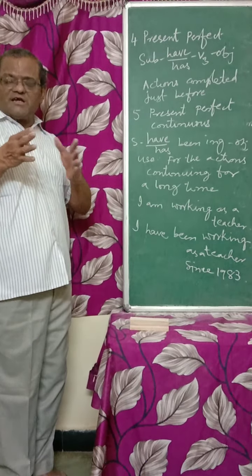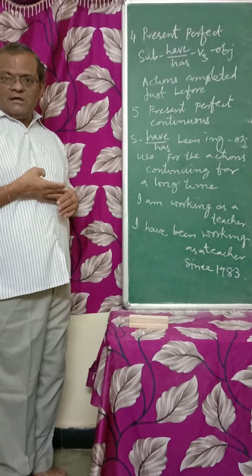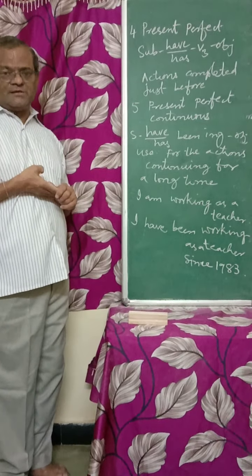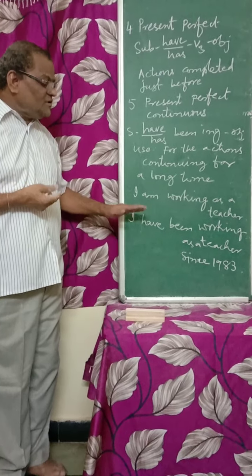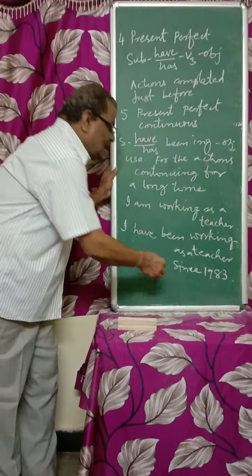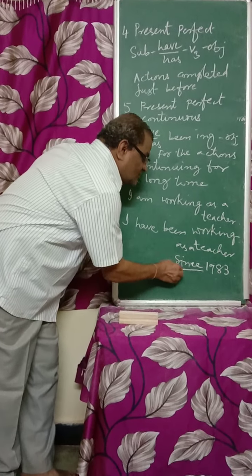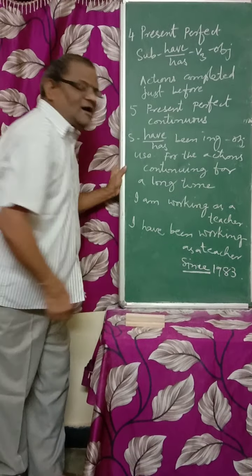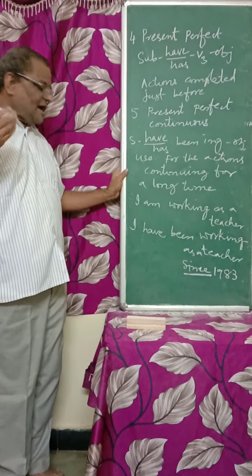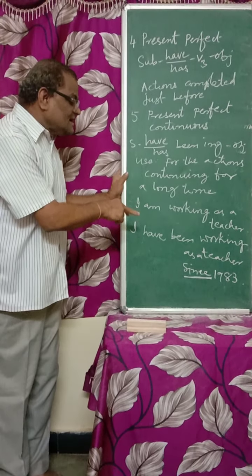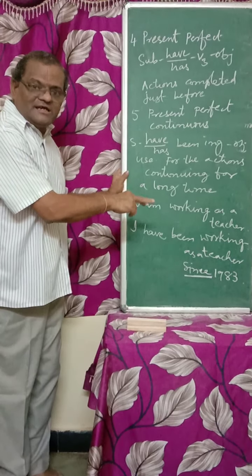She has been working in an office. The person has been doing a sort of business. When we use this, we should remember that we have to specify time, and if exact time is there, we have to use since. We have very general habit of using from. I can't say I have been working as a teacher from 1983.